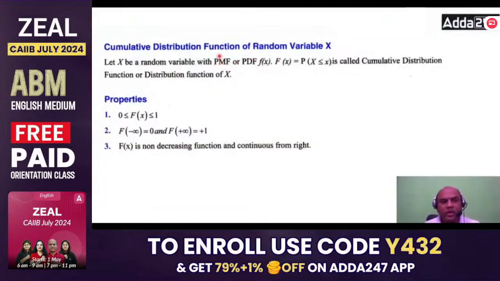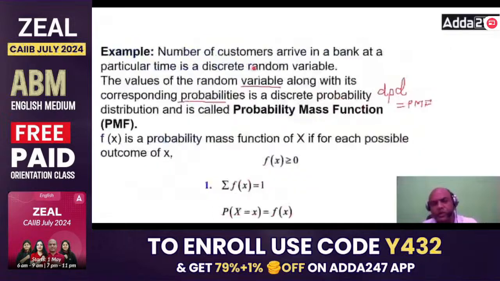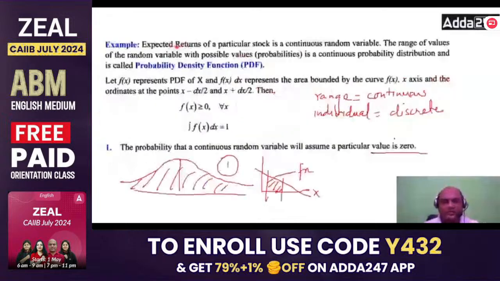Cumulative distribution function of a random variable. Again theory. All this is theory. You have to just revise and learn, nothing else. Then second, probability density function. Expected returns of a particular stock is a continuous random variable.